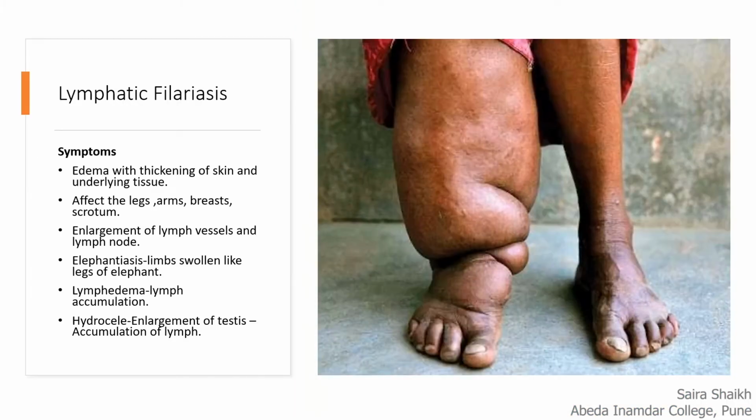Most infected people are asymptomatic and will never develop clinical symptoms, but the parasite damages the lymph system and causes lymphedema, that is the accumulation of lymph, which causes swelling. Mostly the affected region is the legs, but it can also affect the arms, breast and genital organs. It develops after many years of the infection. The swelling and the diseased function of the lymph system make it difficult to fight germs and infection.